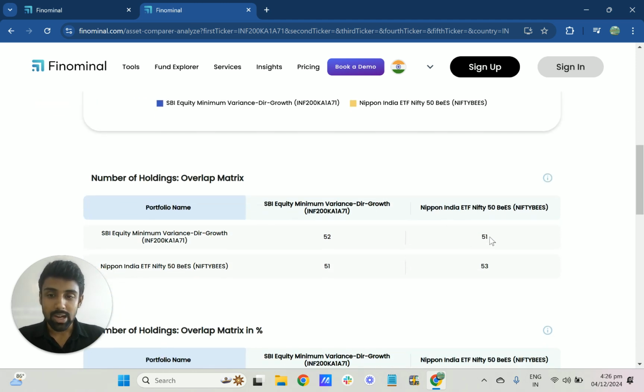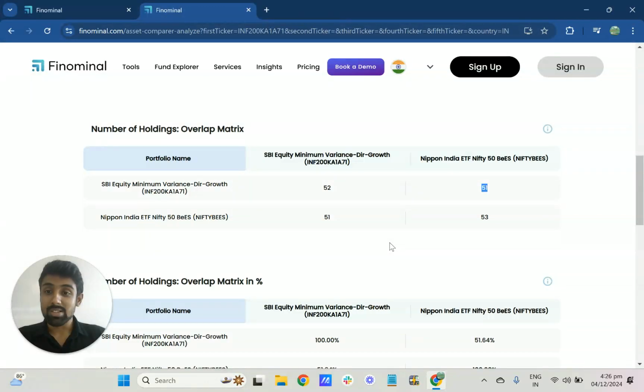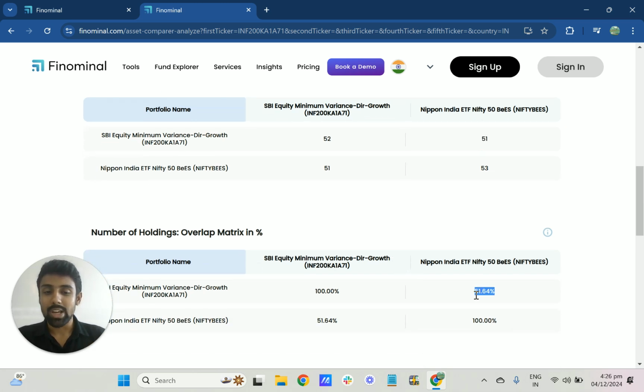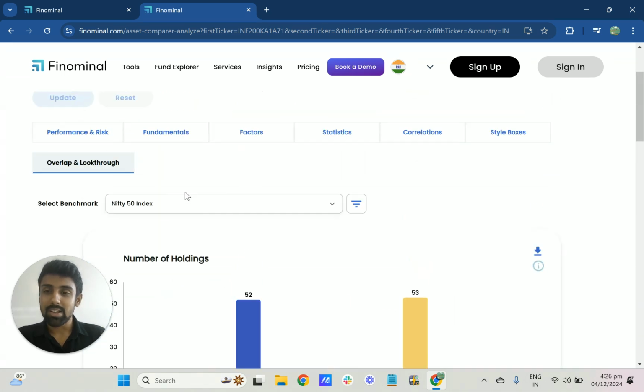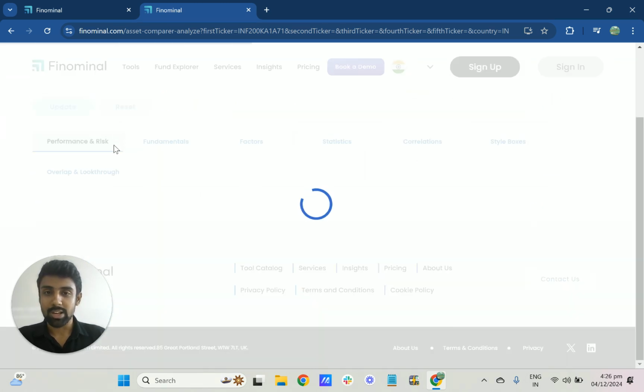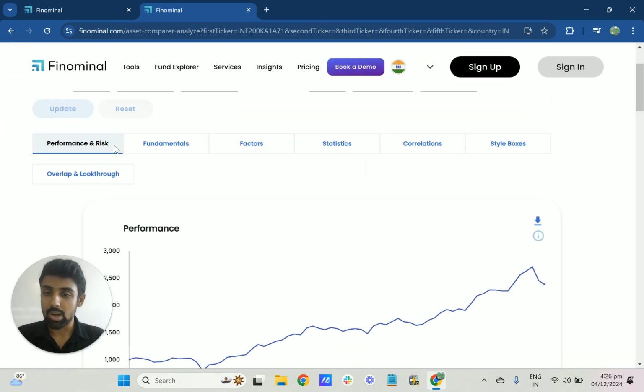If you look at the overlap of Nifty 50 with the SBI Equity Minimum Variance Fund, it's 51 out of 52 stocks, which is a high number of overlap. Pretty much all the stocks in Nifty 50 are also in this fund. But in terms of weight overlap, it's only 51%. So basically, they changed the weighting of the Nifty 50 to reduce the volatility.